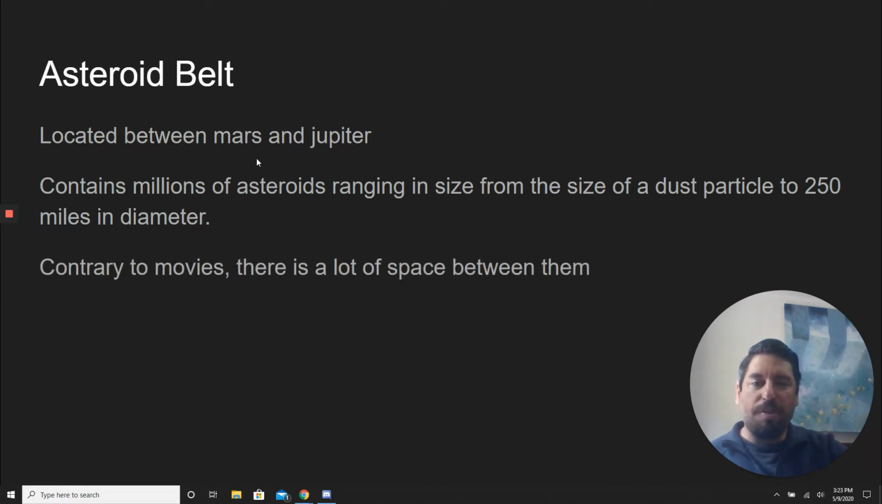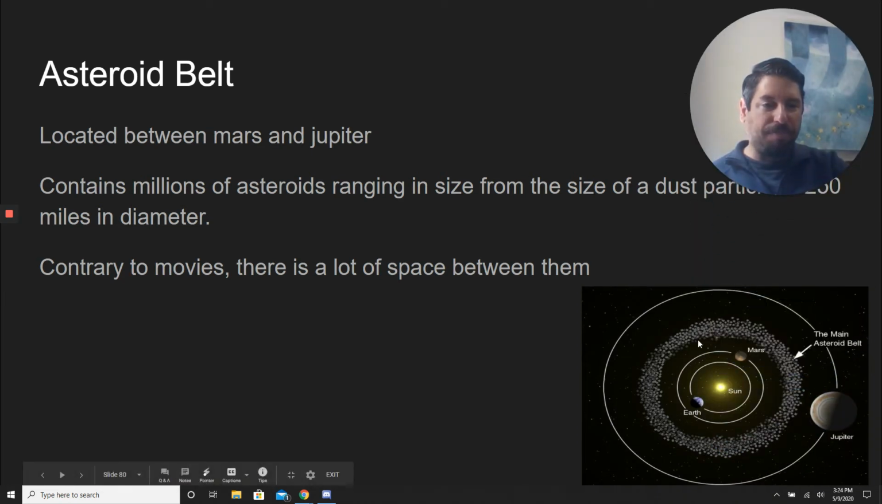Contrary to movies, there is a lot of space between asteroids. So it's not like the movies where you have all these rocks and you're weaving in and out of the rocks. You would actually have to aim to try to hit one. So there's a lot of space between them. It's just this area has a lot of them, but space still has a lot of space to it.